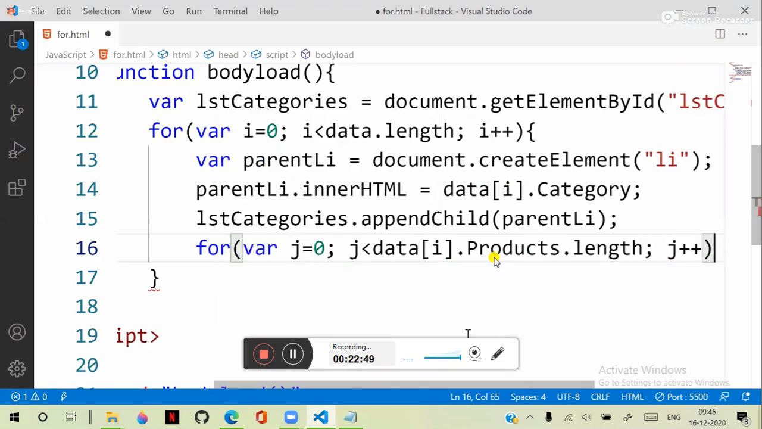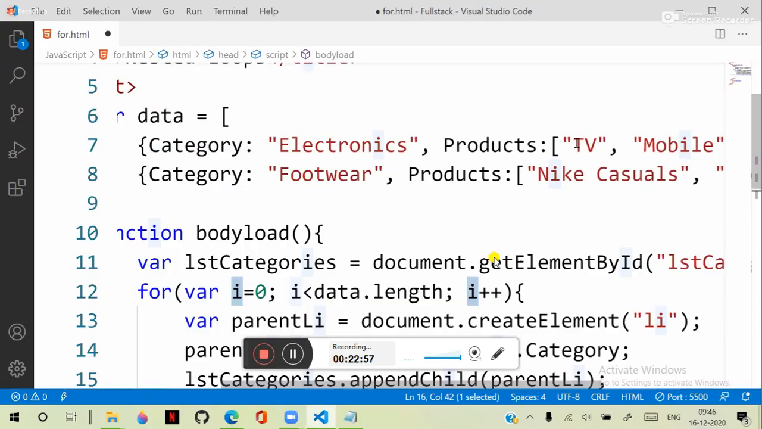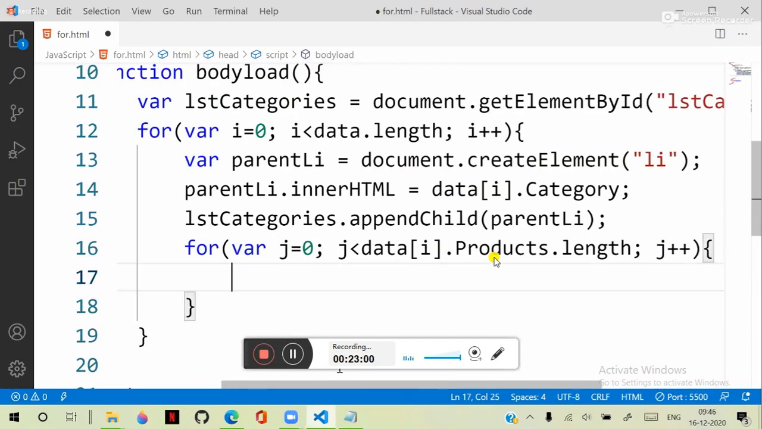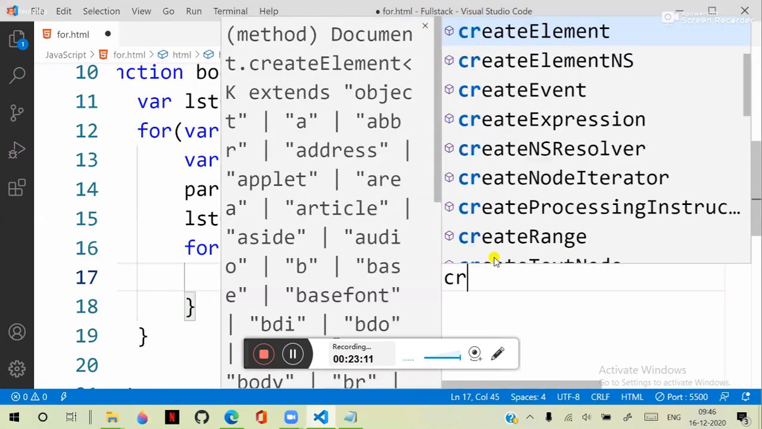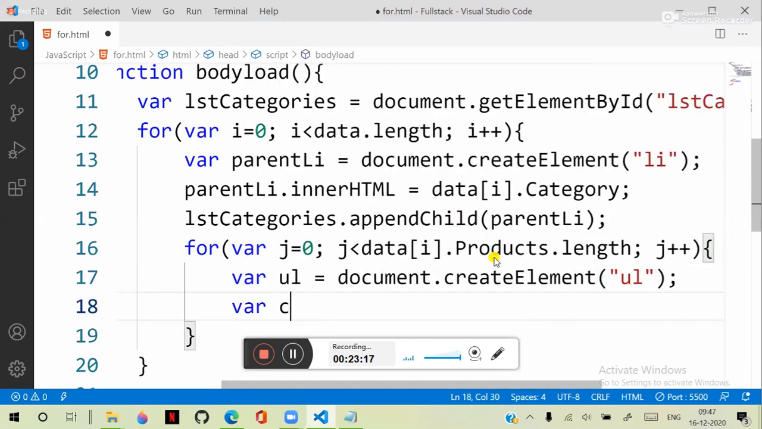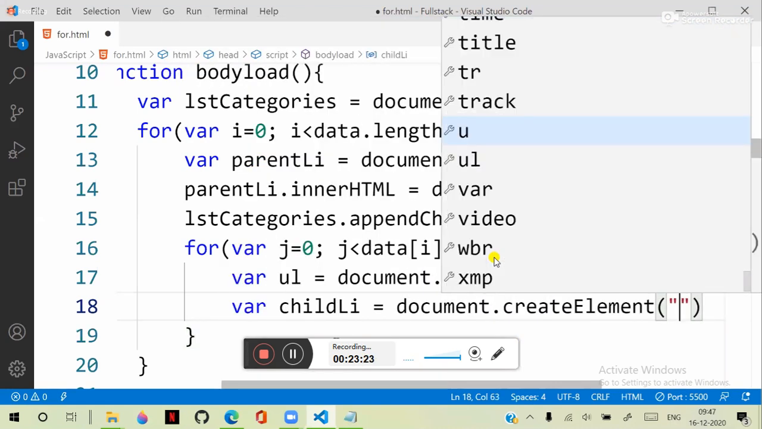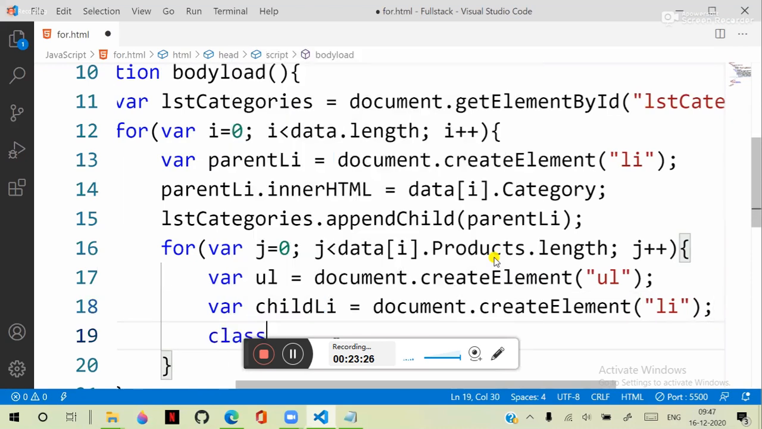That means it will perform iteration of products. That means i of products, i means the first category related products. And it should get the product names and print them, so add them. So we will create an unordered list, document dot create element ul. Okay, we will create a child list item, document dot create element li. And child list item dot inner HTML,